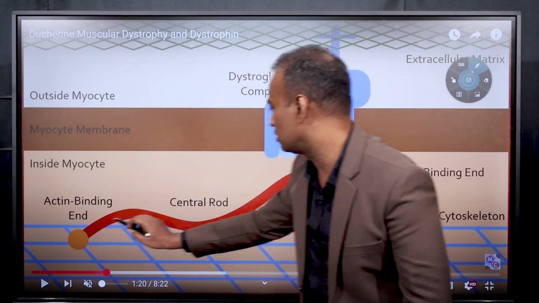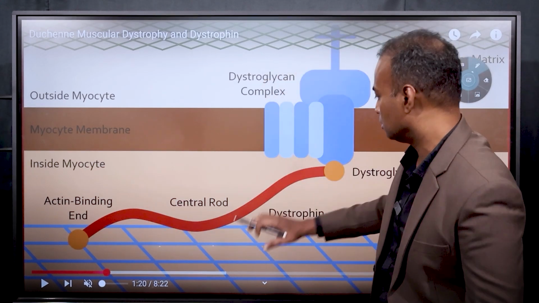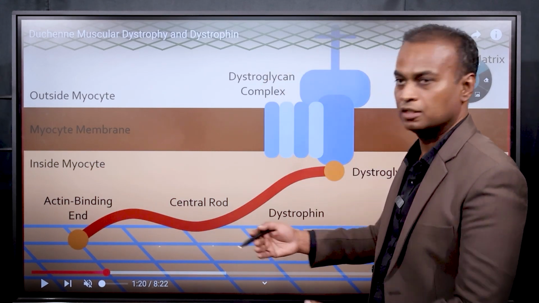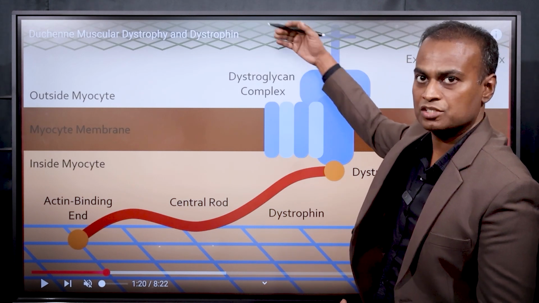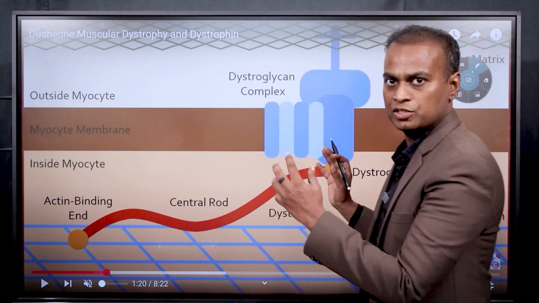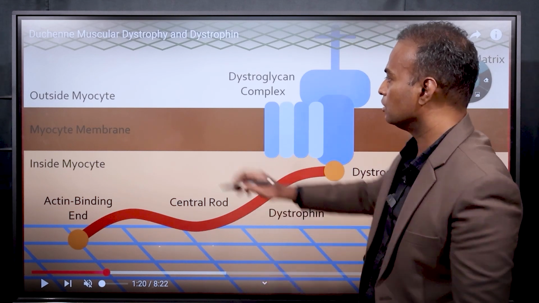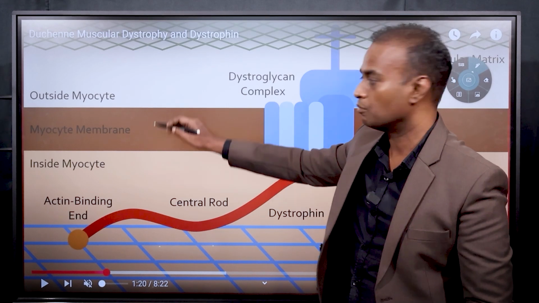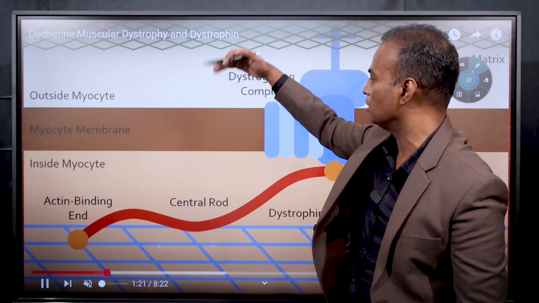So this is the dystrophin protein. You can see this is a rod-like structure. This dystrophin protein attaches the internal structure, that is the cytoskeleton, with the exoskeleton or extracellular matrix, so that the entire cell will be protected and strong. When the muscle contracts or relaxes, there will not be any damage to the muscular membrane. This is the muscle membrane that separates the muscle from the other muscles.